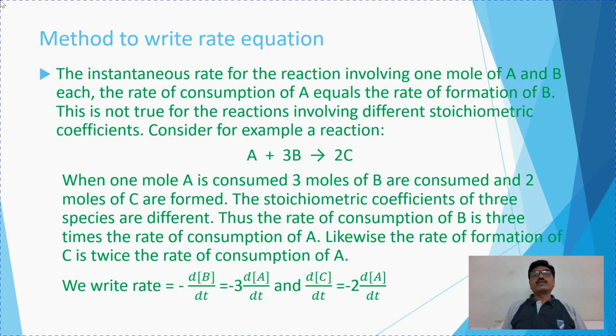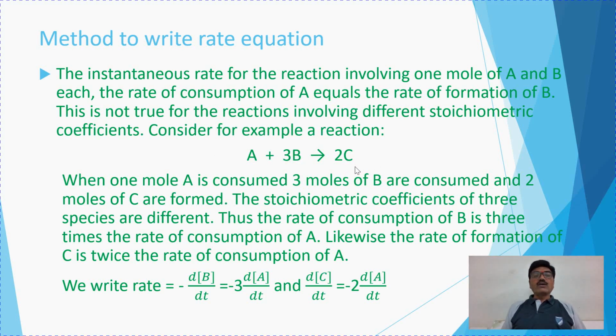See, let us consider this example. In this case, the concentrations of the reactants and the products are not the same. When A reacts with 3B, it gives 2C.